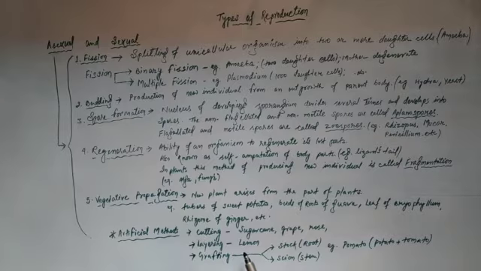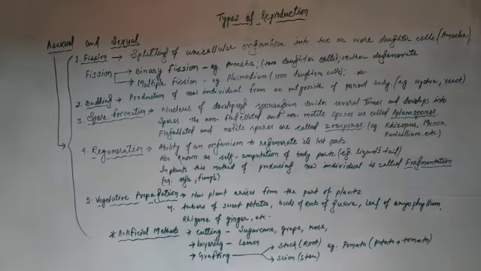Example: lemon. In layering, what happens? Any branch of the plant is brought to the ground, and the part of the branch which is lowered and about to touch the ground, in that place soil is mounted, and within a couple of days or a week, new roots arise from the part of the plant which has been mounted with the help of soil. The common example is lemon.